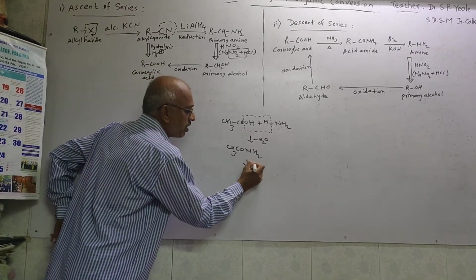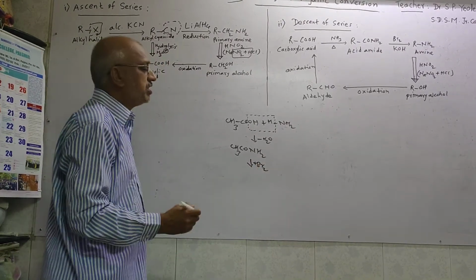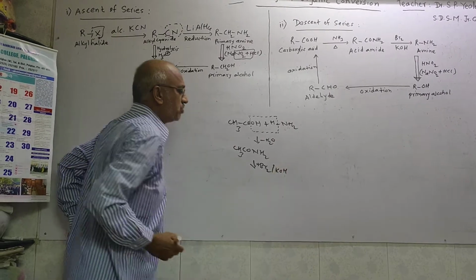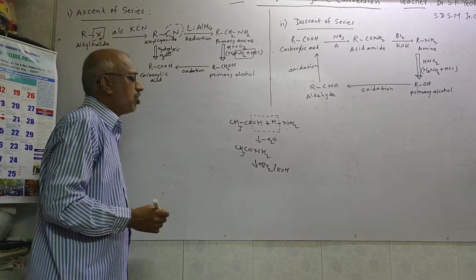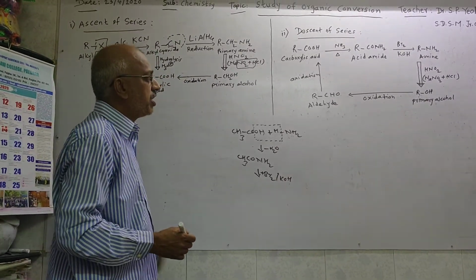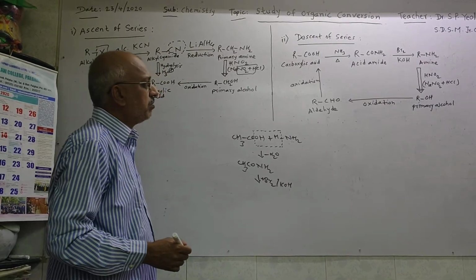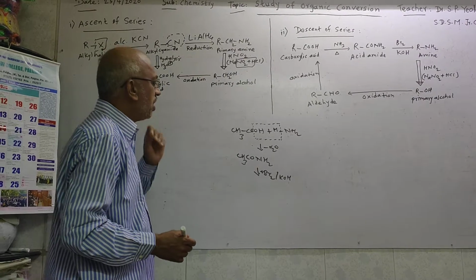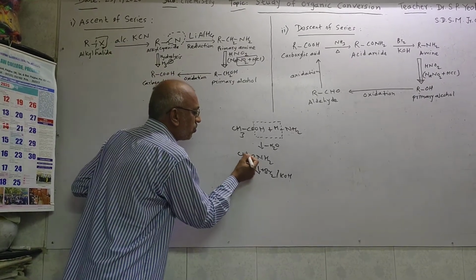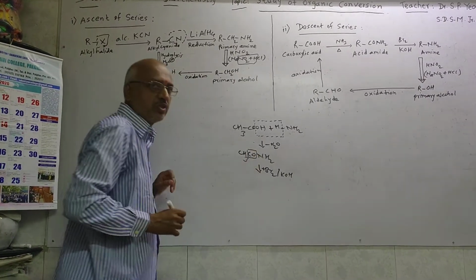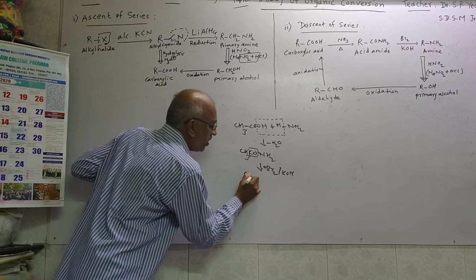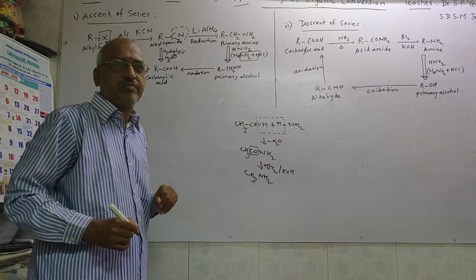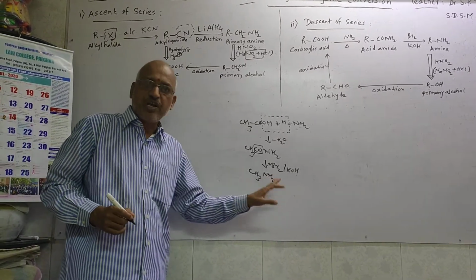Now this undergoes bromination. So add here Br2 molecule, in presence of KOH, means potash. By bromination under KOH we get an amine. This CO group is going to be removed, and by that we get CH3NH2. It is the primary amine, CH3NH2 is the primary amine.